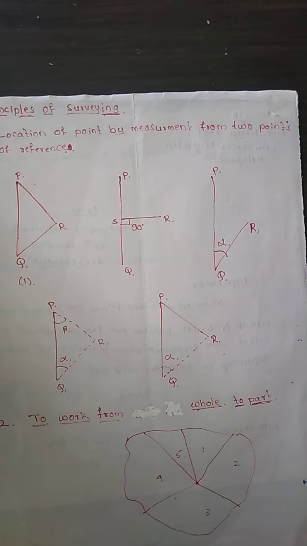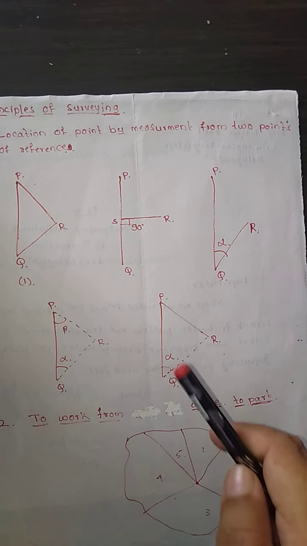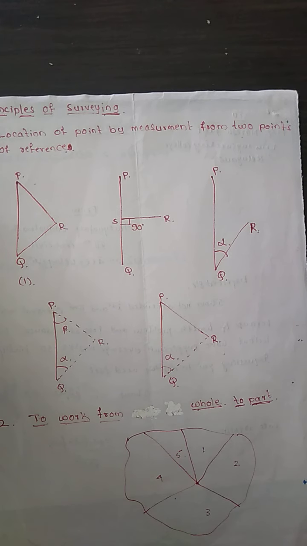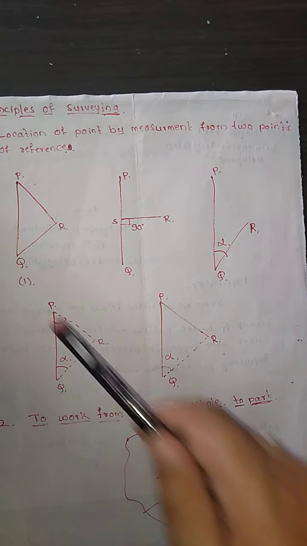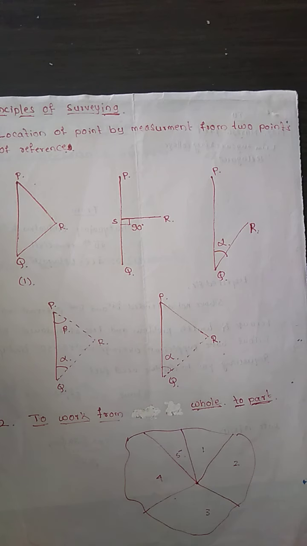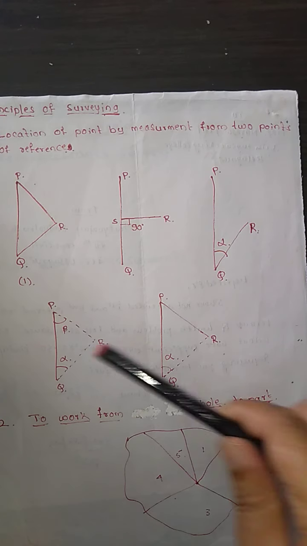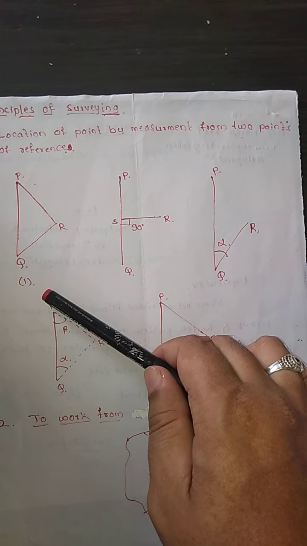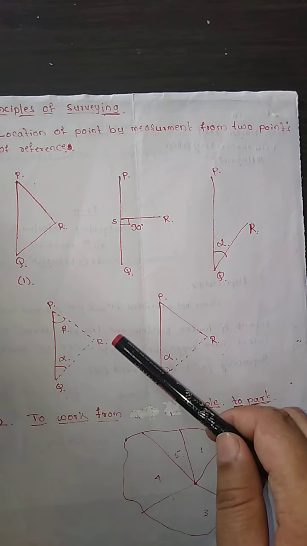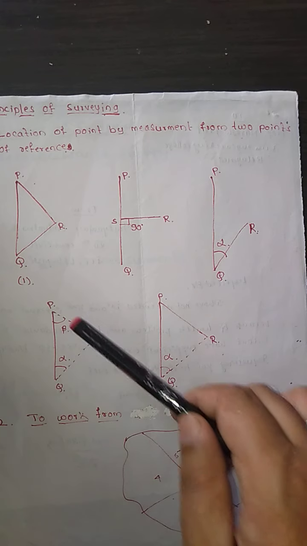Then next is the fourth method. In this particular method, the distances PR and QR are not measured. But the angles RPQ and RQP are going to be measured.